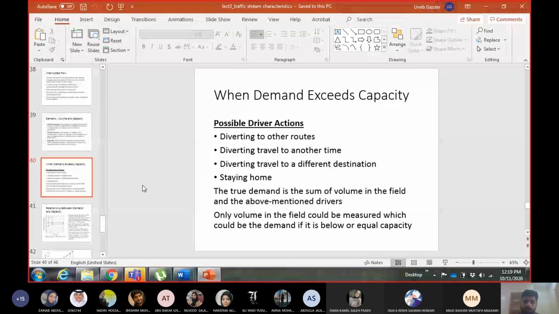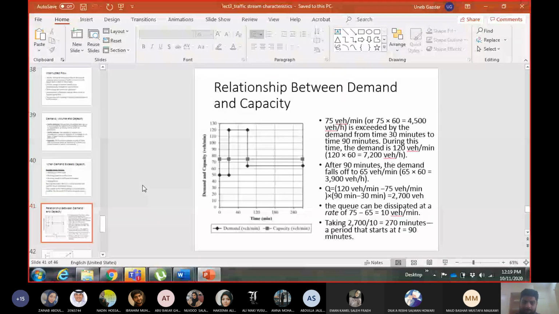Okay. Now let us see what happens when the demand is above capacity, to the segment. So on this slide, on the left hand side, you see there's a graph, and on the x-axis of the graph is time in minutes. On the y-axis there is flow in vehicles per minute. Okay, so you can see two lines in this graph.